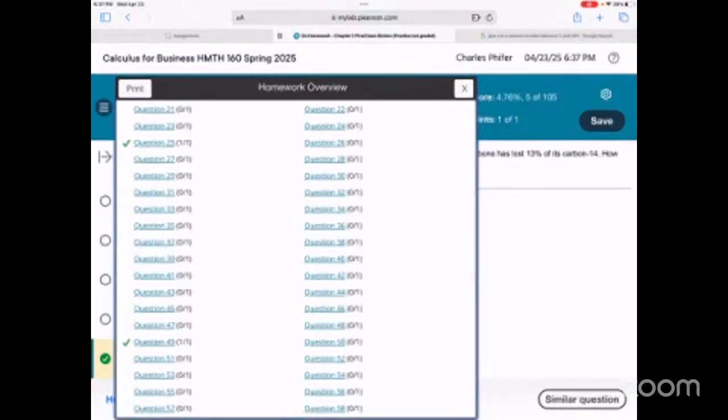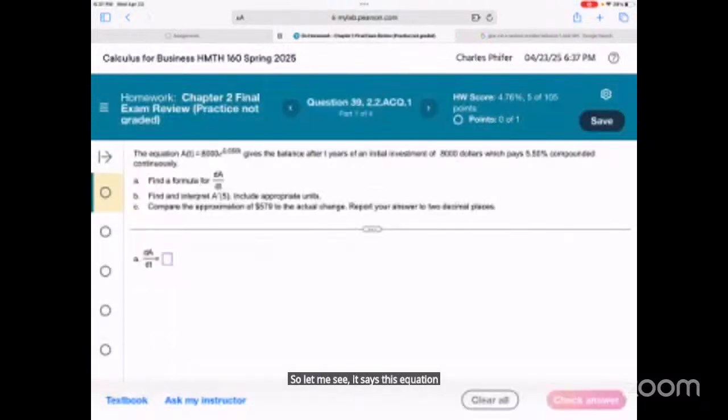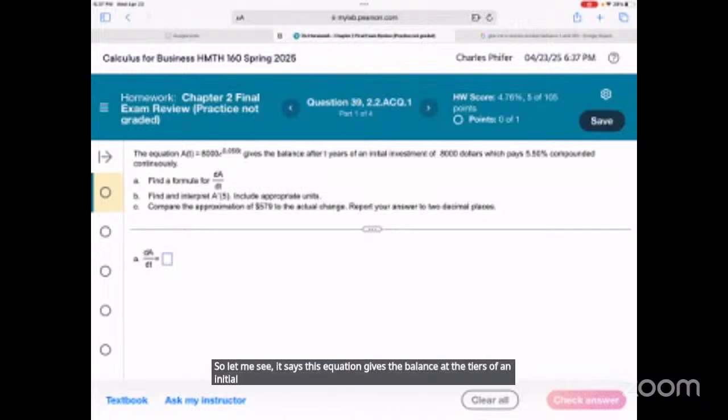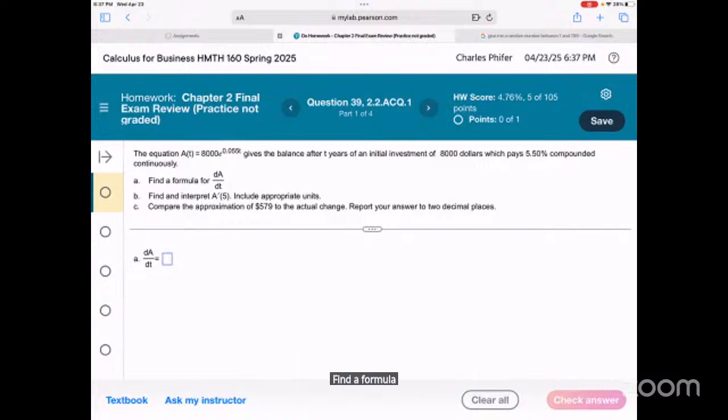It says this equation gives the balance after t years of an initial investment of $8,000, which pays 5.5% compounded continuously. Find a formula for dA/dt. I guess we just take the derivative. It's going to be itself.